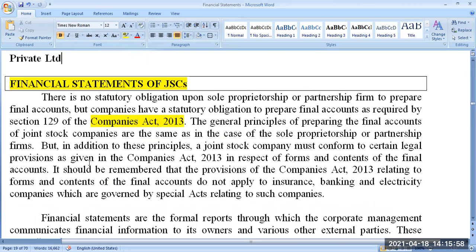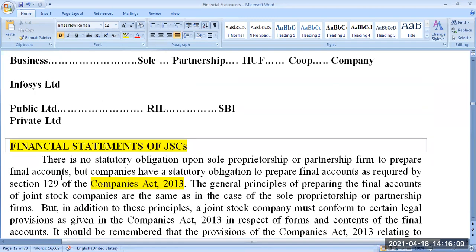Okay, come back to this. So we are going to prepare the financial statements, that is the profit and loss account and the balance sheet, of a company. If I say company, I mean to say a public limited company. What are the rules we have to follow? Basic accounting principles we are following. In addition to that, if you are going to start a company in India, we have to register under the Indian Companies Act 2013.